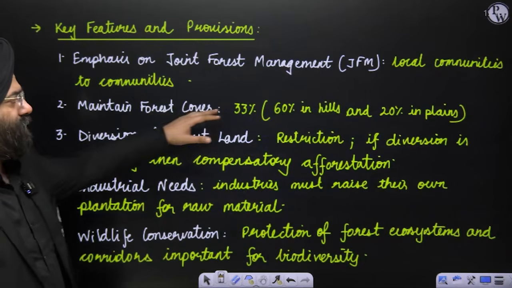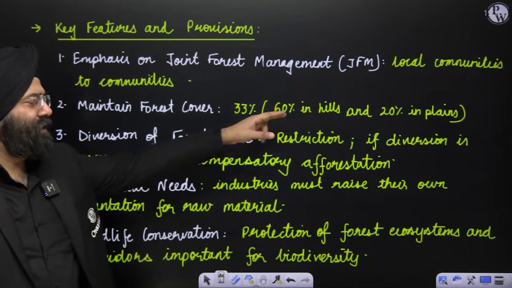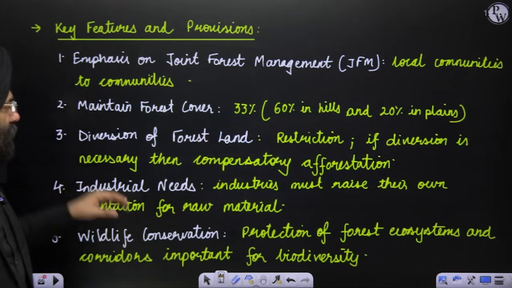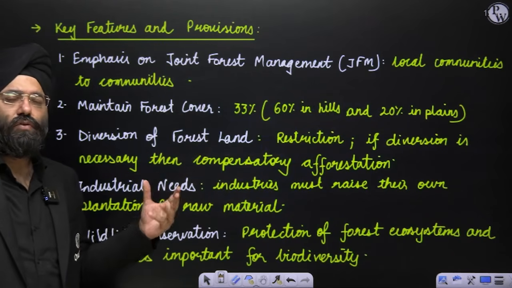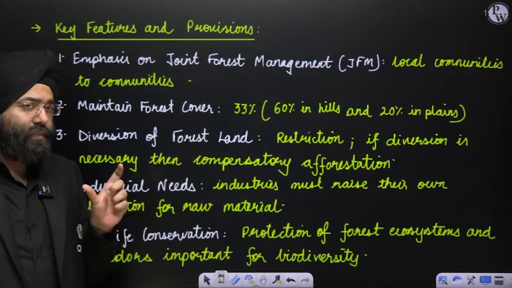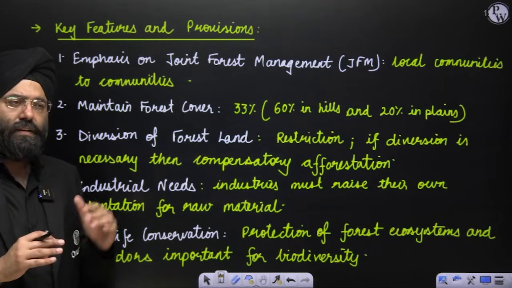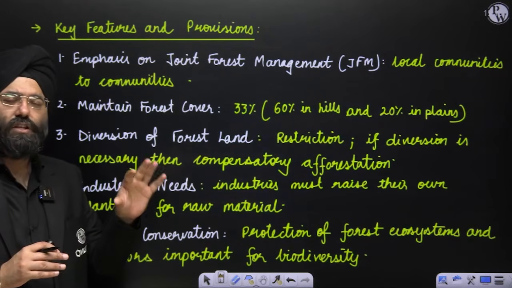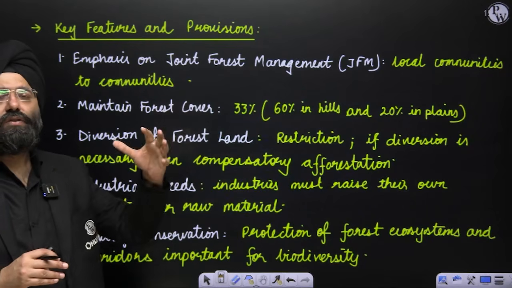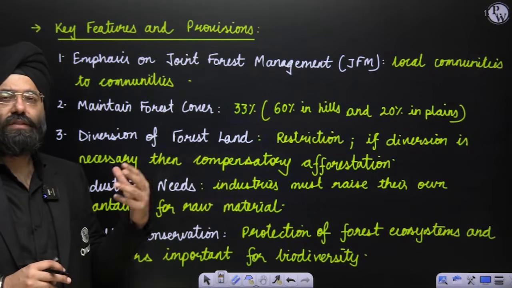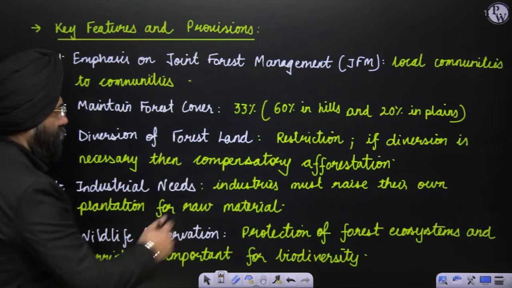Maintain the forest cover at 33%, that means 60% in the hills and at least 20% in the plains. Diversion of forest land is restricted, but if there is diversion, then you need to have compensatory afforestation. Compensatory afforestation basically means that if you are cutting trees in a certain region, you need to compensate that by planting forest or trees in some other region. This is known as compensatory afforestation, which is mentioned over here.